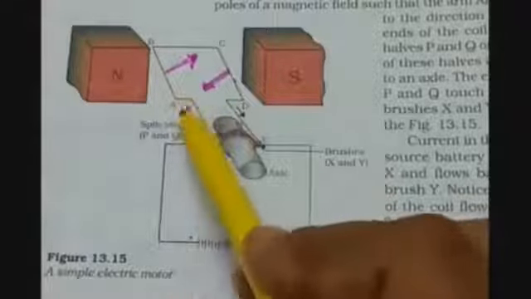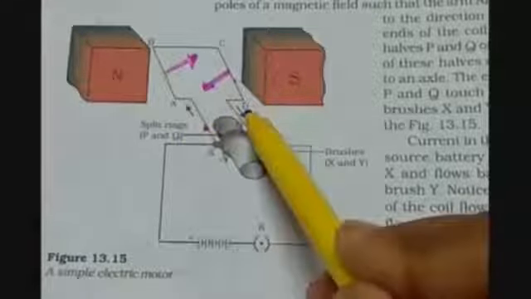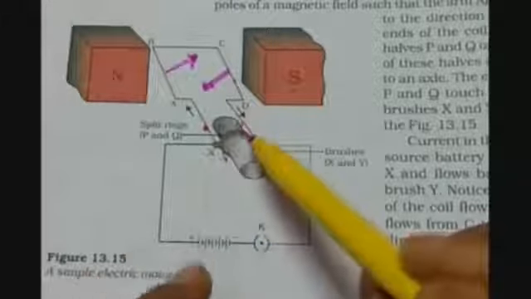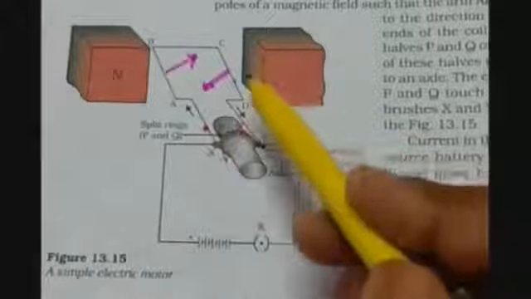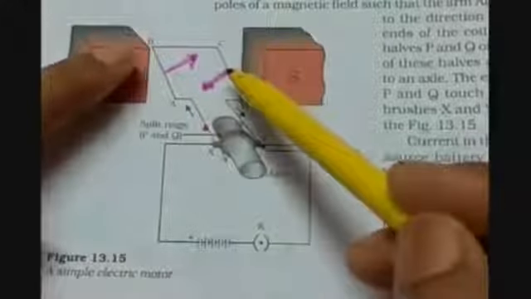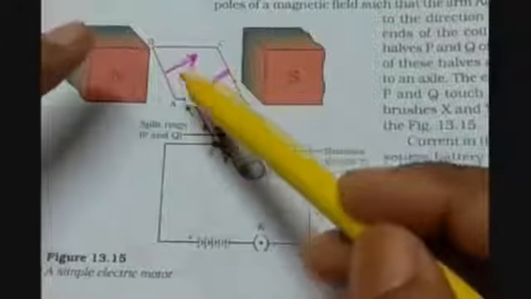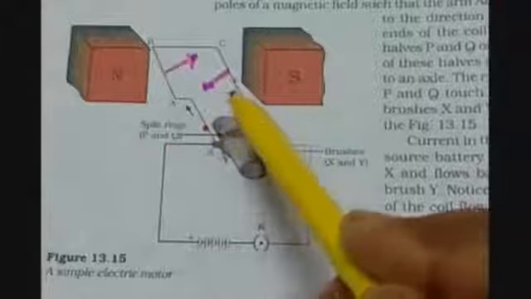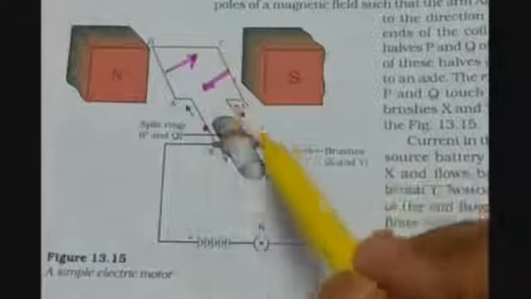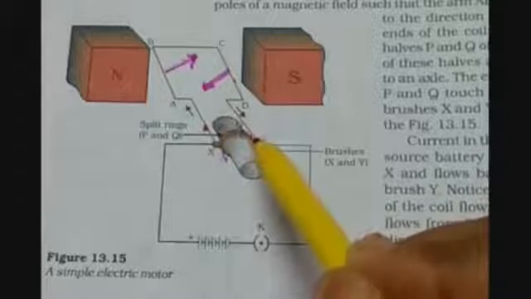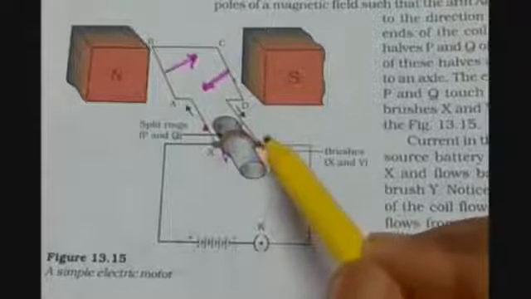Like AB is coming to the position of CD, then again it is reversing the direction of the current, so that again this AB is experiencing a force downward and CD is experiencing a force upward, so that it can take a complete revolution. So that is how rotatory motion takes place. So split rings are helping us in reversing the direction of the current after every half cycle.